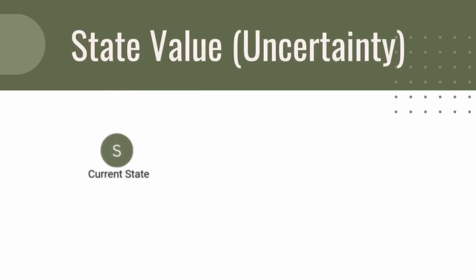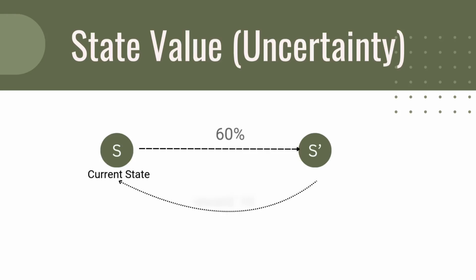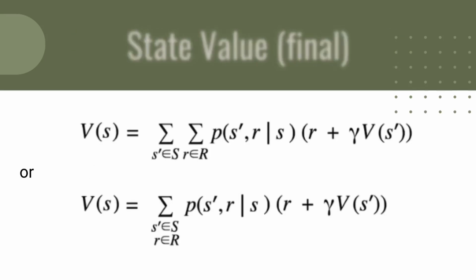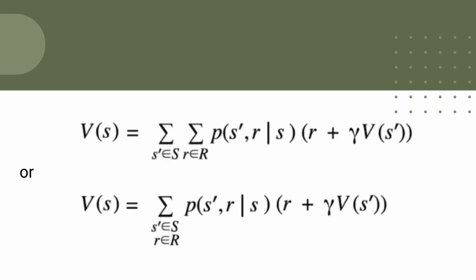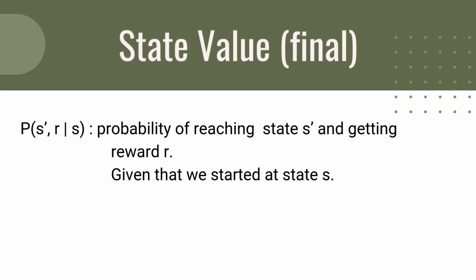Similarly, rewards are not always fixed. Achieving the same state twice may not yield the same reward. To account for this uncertainty, we adjust our equation. Value of S equals the sum over S prime of the probability of reaching S prime times the term R plus gamma times the value of S prime, where P of S prime and R is the probability of reaching state S prime and obtaining reward R, given that the agent started in state S.